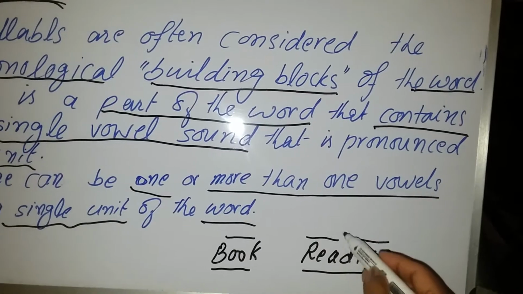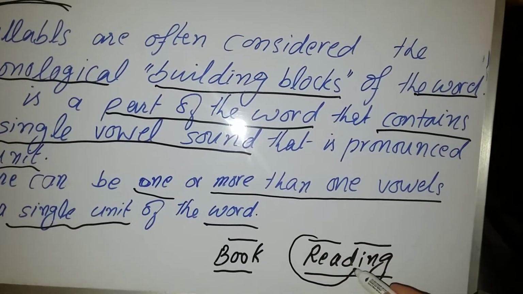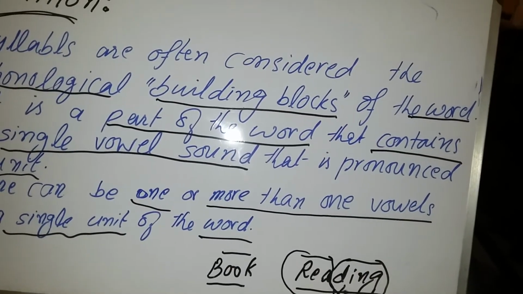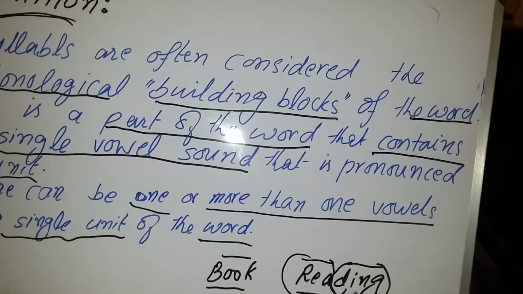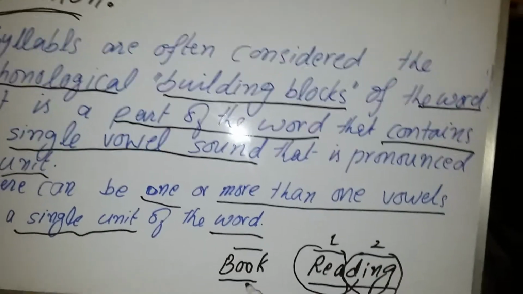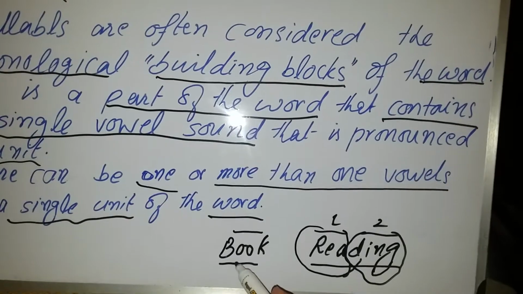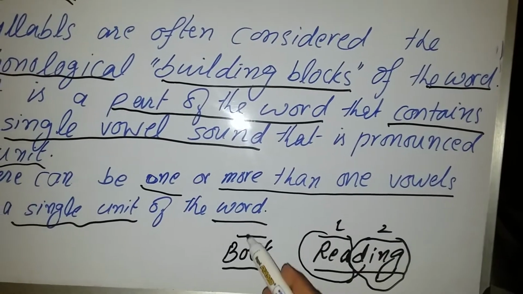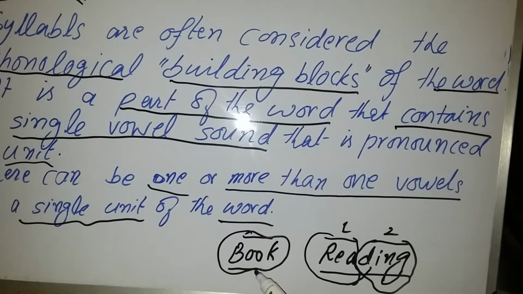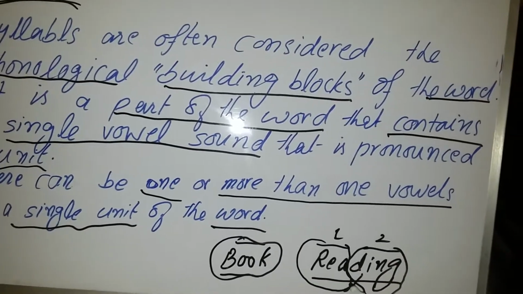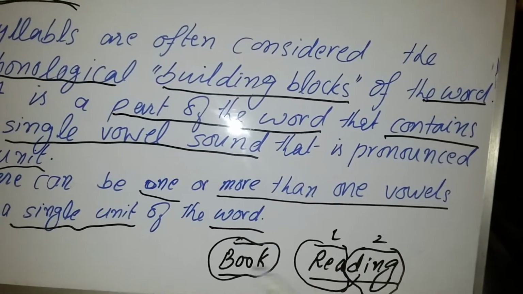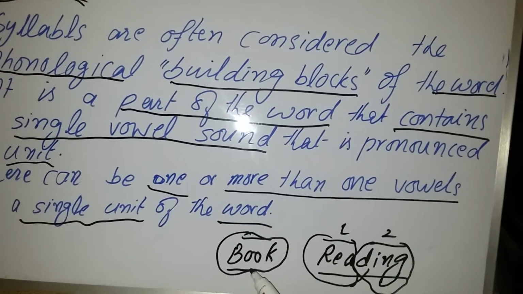Now this part of the word and this part of the word will be called units. Re and ding, this is one unit and this is a second unit. Look at this word, book. It is a single unit word. There is no other unit in this word. So this is a single unit word, and this is a double unit word, because there are two syllables, re and ding, and there is only one syllable, that is book.